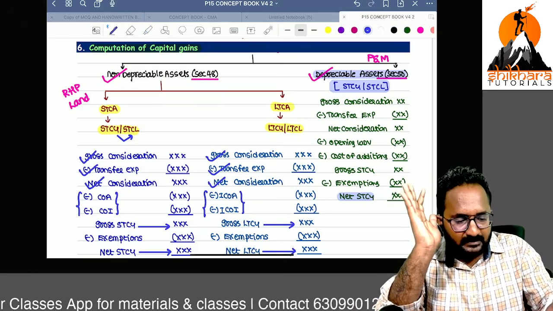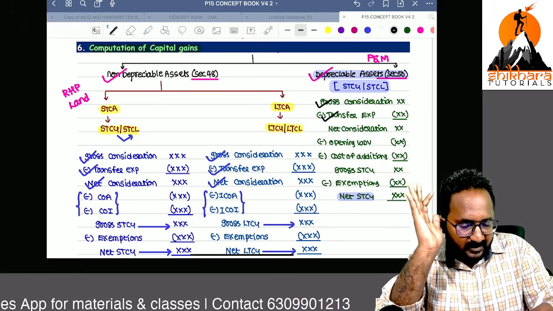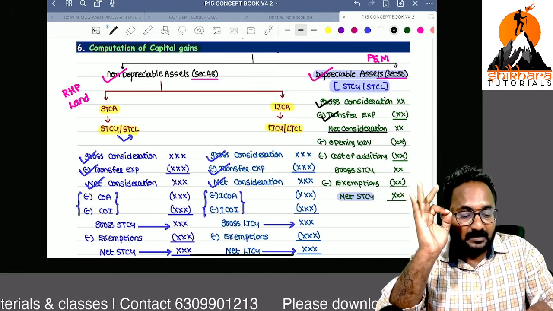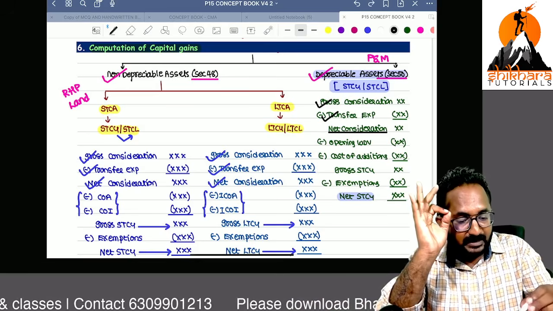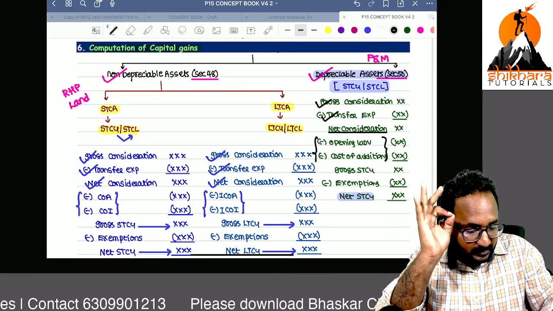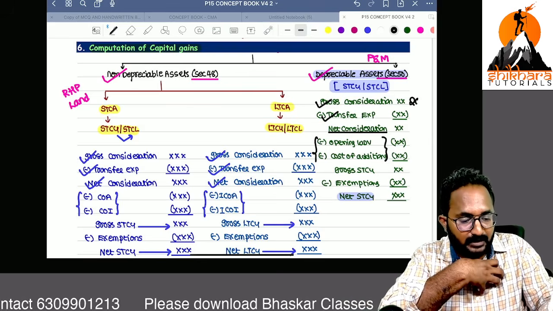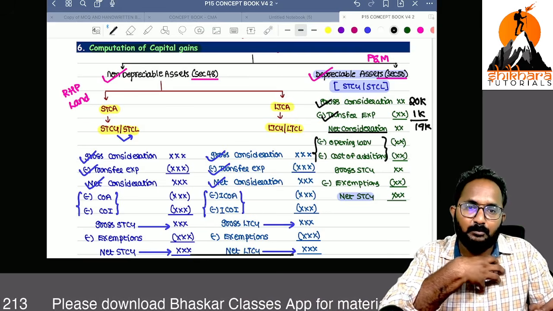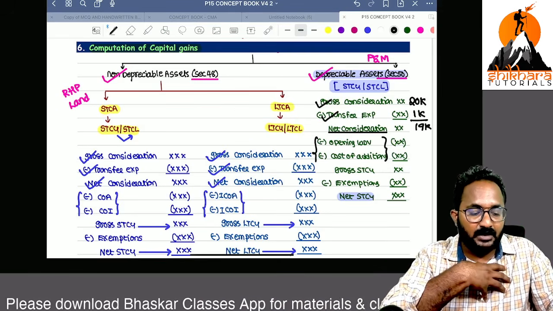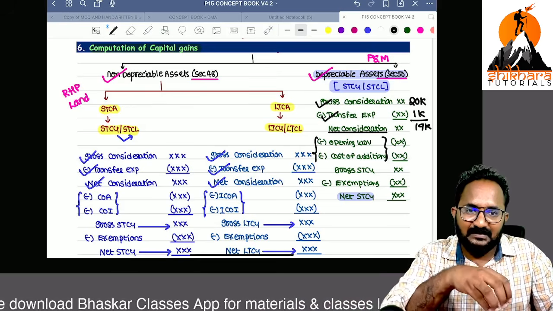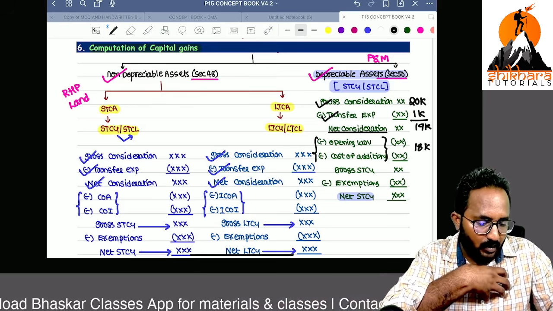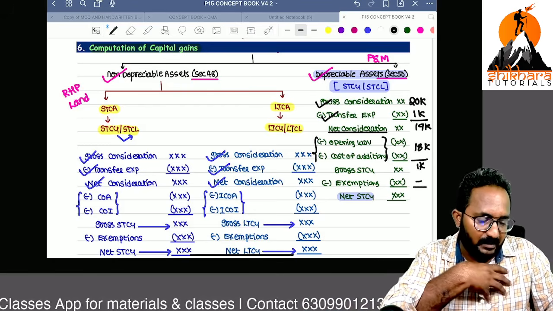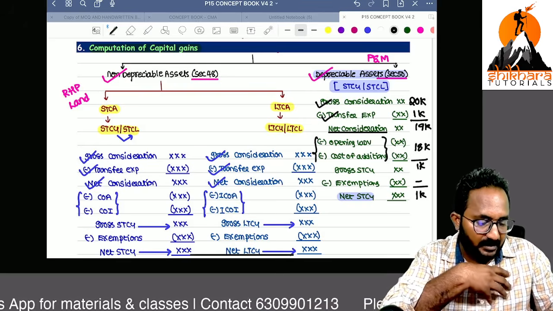Sir, how to calculate? Please remember this format. Gross consideration minus transfer expenses, you will get net consideration. In your PCBP WDV format, whatever opening WDV and cost of additions you have, please remove that. Now we are selling it for 20,000, transfer expenses 1,000, so this is 19,000. But in my books, the opening WDV as well as any new asset purchased in that block is 18,000. Now, what is the capital gain? 1,000. No exemptions, normally we can take as an example, no exemptions are here. That is short-term capital gain 1,000.